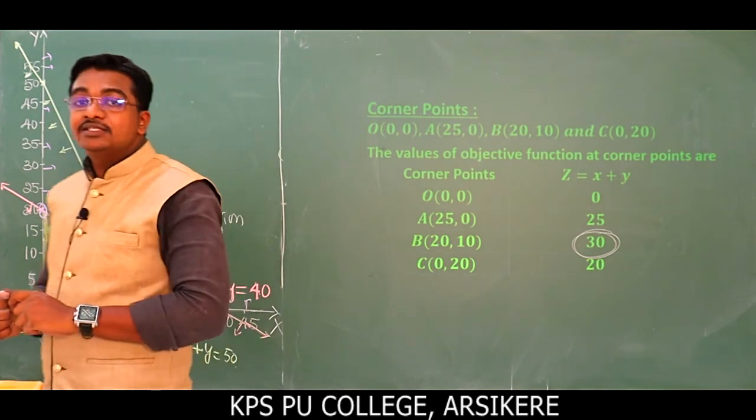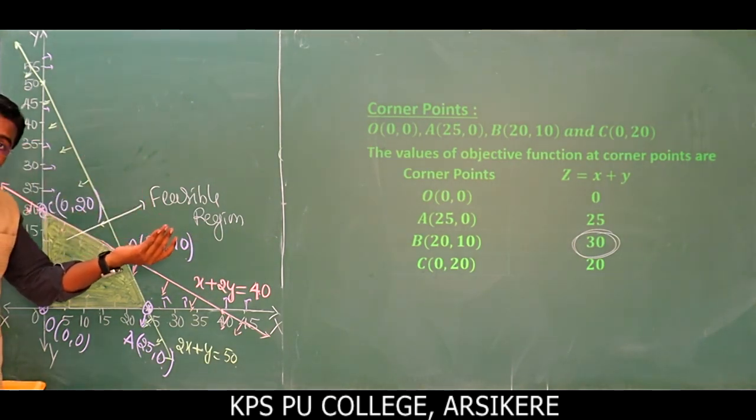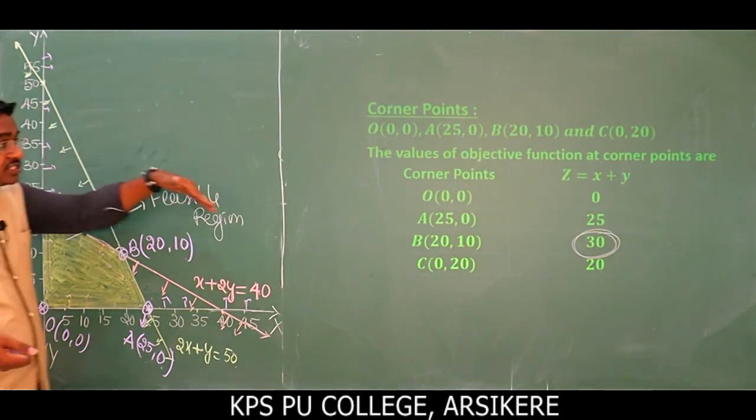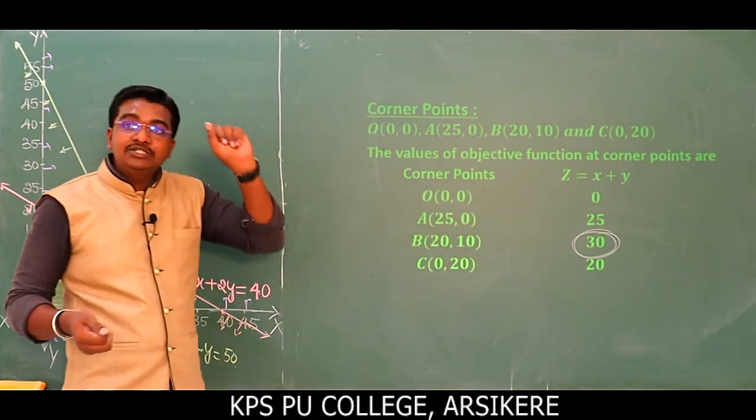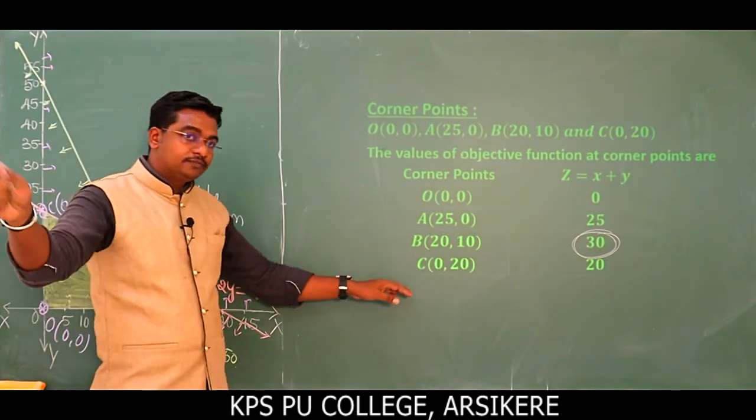So the feasible region is bounded, and from theorem number 2, both the maximum value and the minimum value exist. The largest value becomes the maximum value and the least value becomes the minimum value. So because the feasible region is a bounded region, the largest value of the objective function becomes the maximum value and the least value of the objective function becomes the minimum value. Clear? Okay. Next.